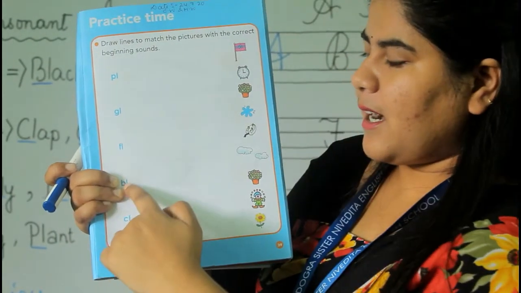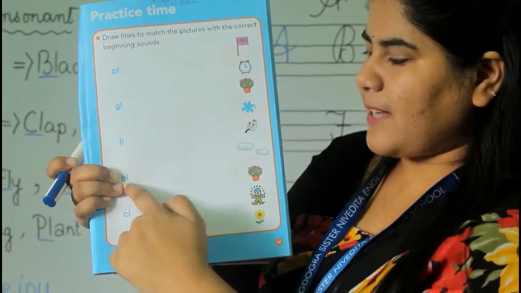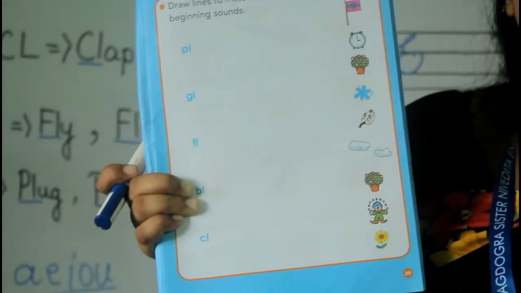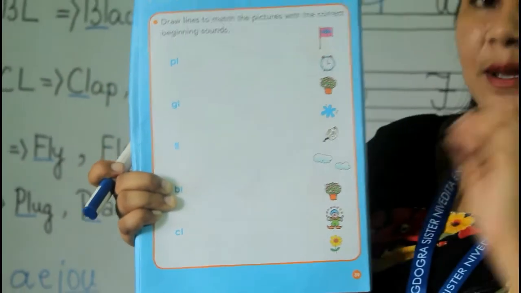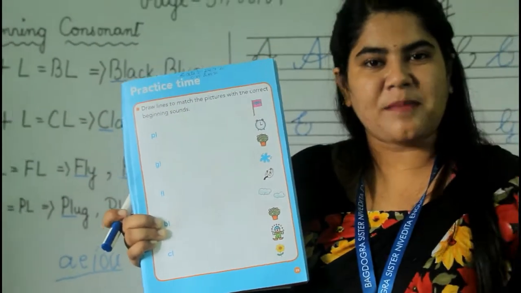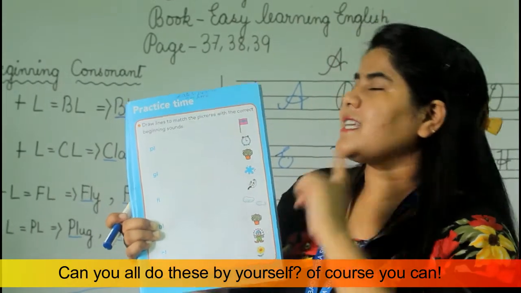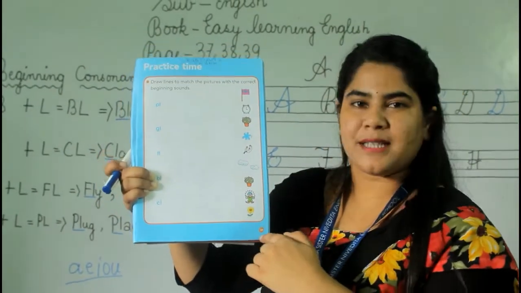So where is the bl? Again here. Okay, then match it. Okay, I think students, it is now very clear to you all the beginning consonant, and I suppose the rest one you can do by yourself. Alright, so this is the homework for Easy Learning English, page number 39.